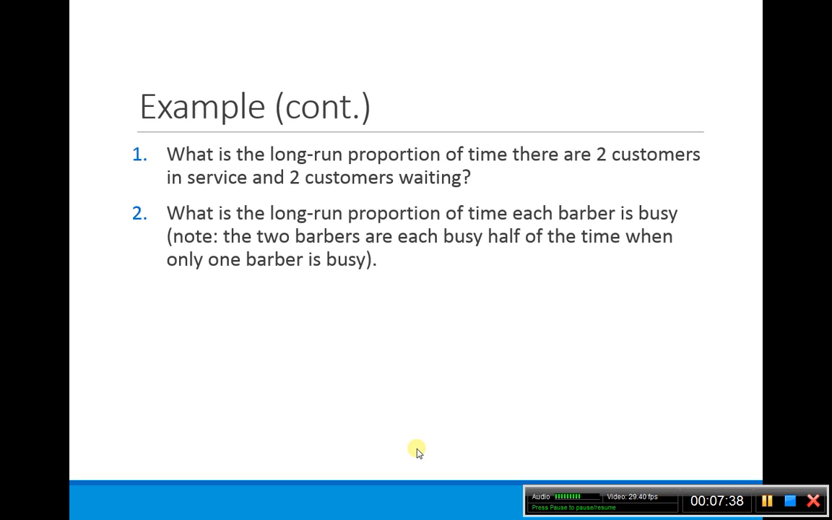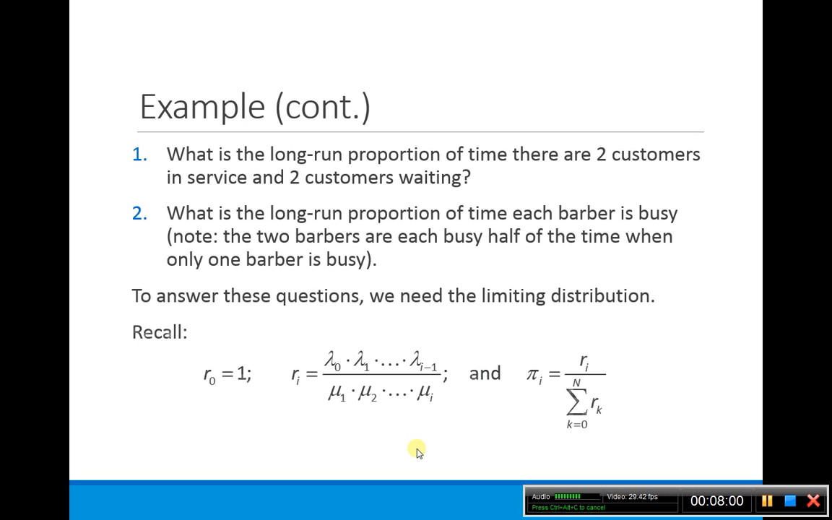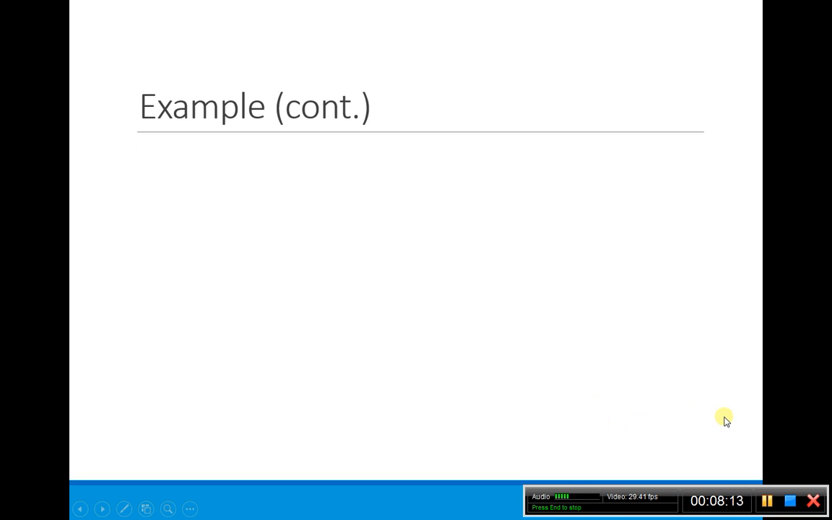So now what's the long run proportion of time that customers are in service and customers are waiting? And let's also answer the question, what is the long run proportion of time each barber is busy? We also have this note that the 2 barbers are each busy half of the time when only 1 barber is busy. To answer these questions, we need our limiting distribution. So remember the formula we had for our limiting distribution.